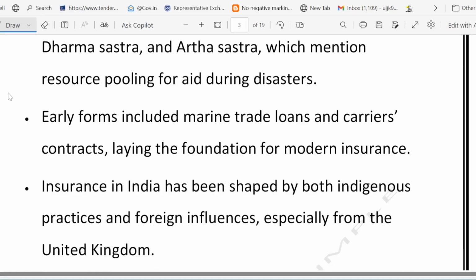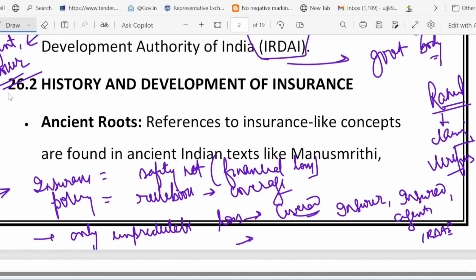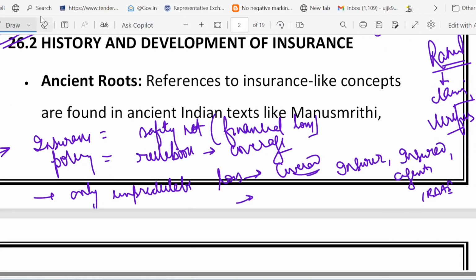Now let's talk about the history and development of this insurance. Okay, so friends, did you know that insurance is not a modern idea? It has been around for thousands of years. Let's take a fun trip through time to see how insurance started and how it became what it is today. First of all, let's start with the ancient roots.